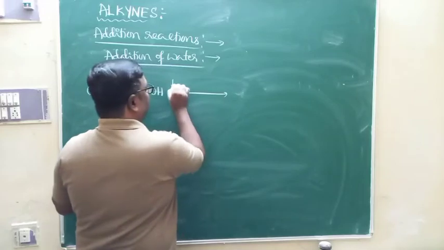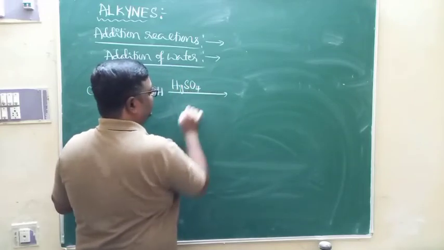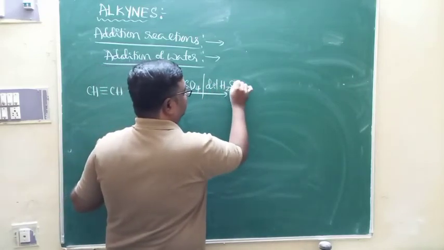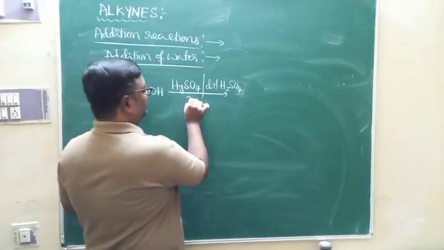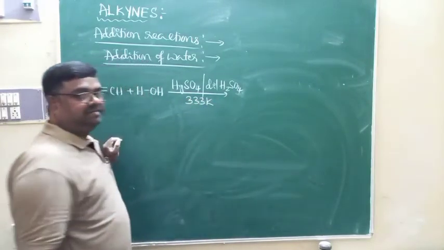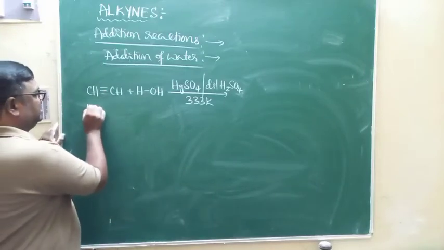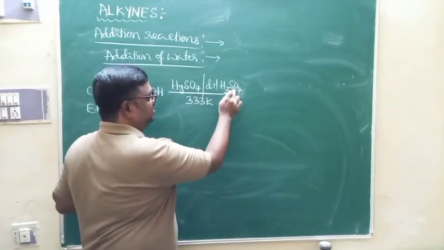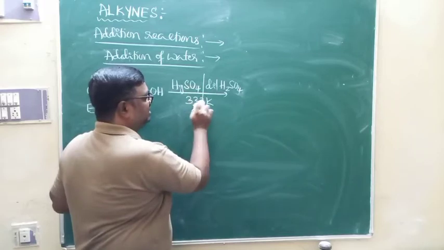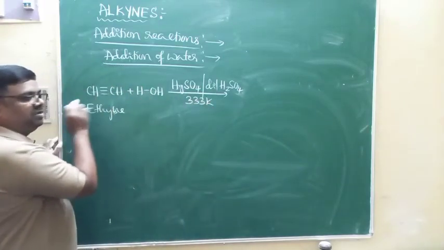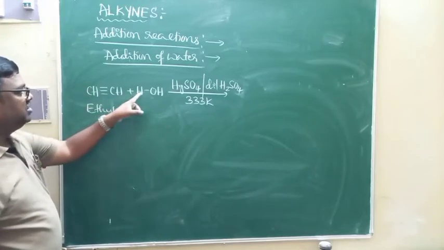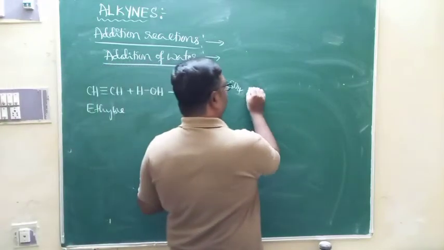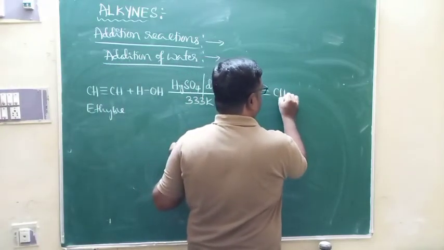Under special conditions, in presence of mercuric sulfate catalyst, HgSO4, and dilute sulfuric acid medium, at a temperature of about 333 kelvins, these are the conditions to be maintained. When ethyne gas is passed through dilute sulfuric acid in presence of mercuric sulfate at 333 kelvins, addition of water across the triple bond takes place. One hydrogen is attached to one CH, OH is attached to the other CH, and the triple bond is converted to a double bond. You get CH2 double bond CH, OH.